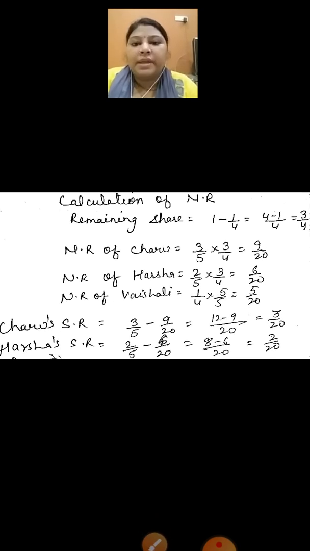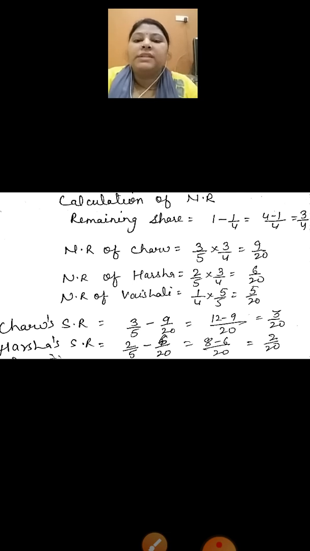First thing is remaining share. Here nothing is given in the question: how much the new partner acquires, or how much the old partners give from their share. So here no information is given. It means you have to apply case 1. In case 1, first you have to calculate the remaining share. If the total share is 1, then 1 minus 1/4 share, which is the new partner's share, is equal to 3/4.